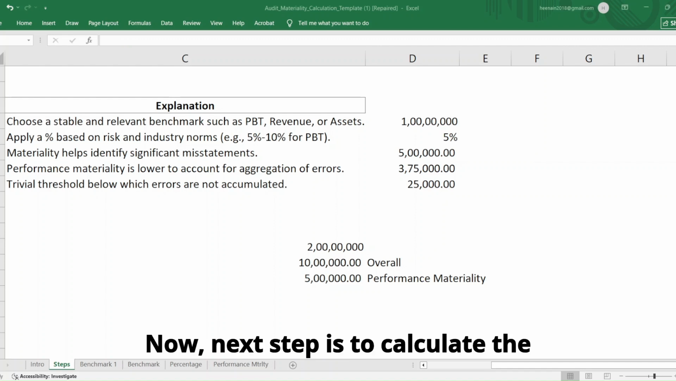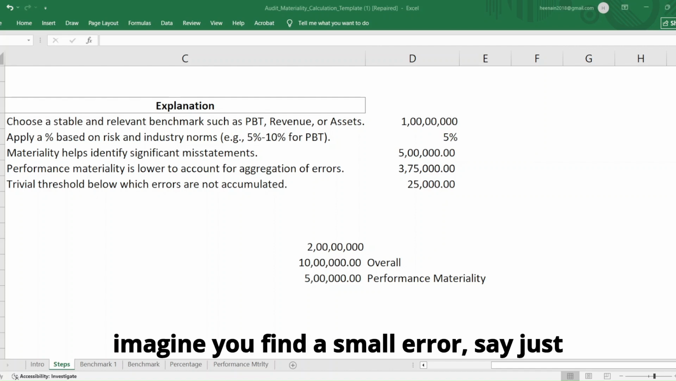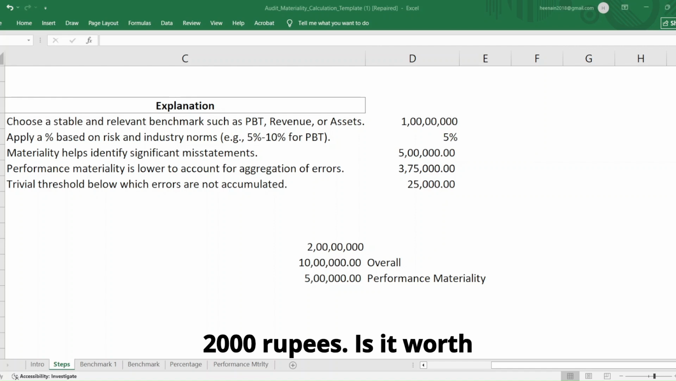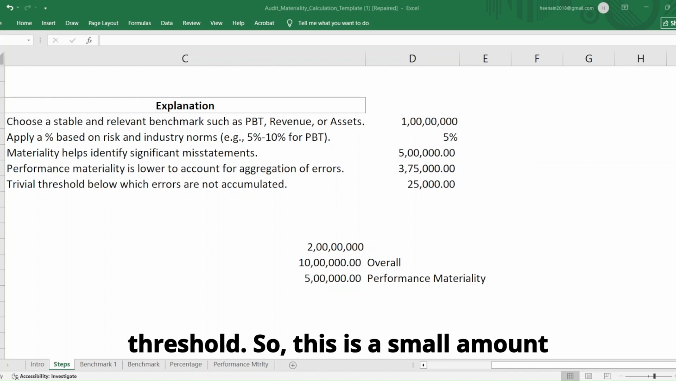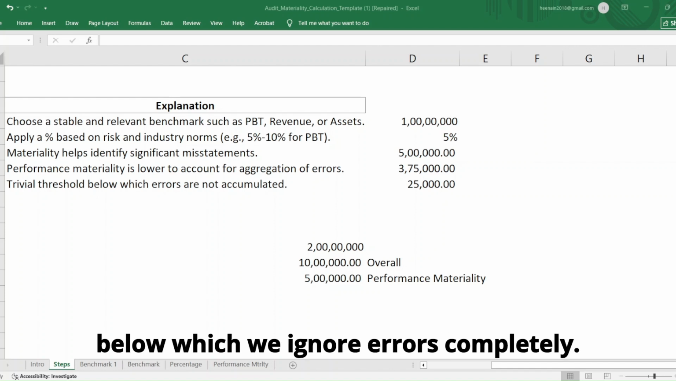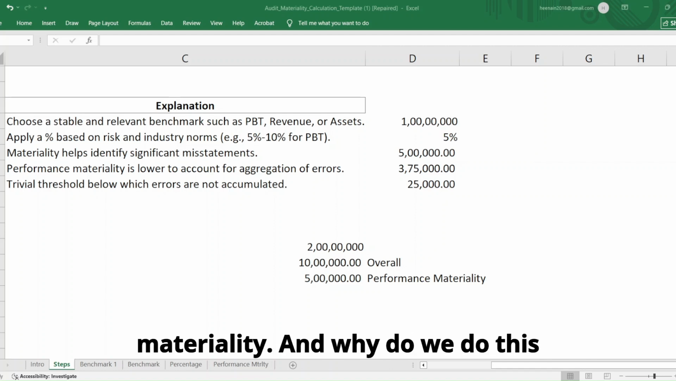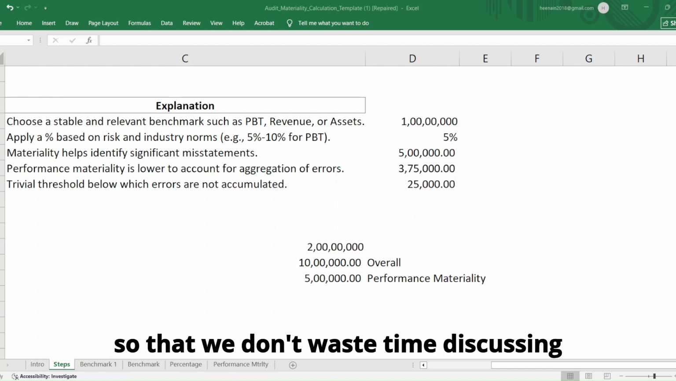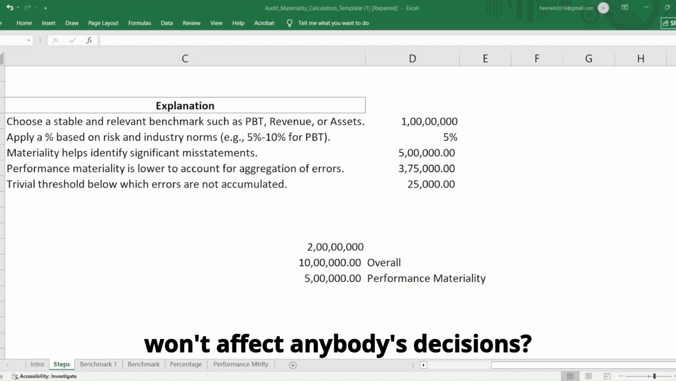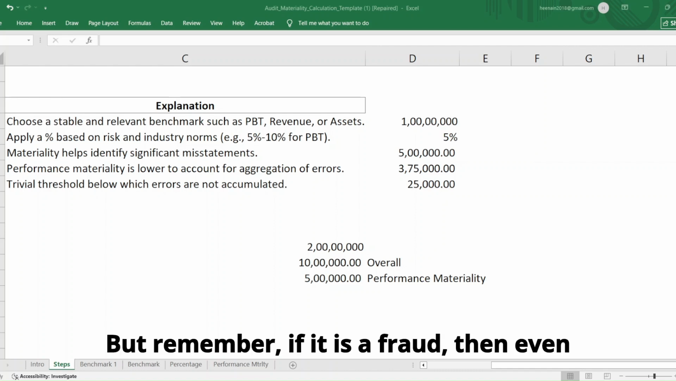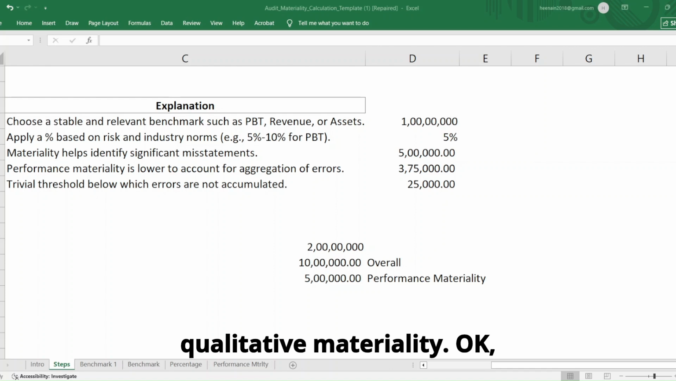Now next step is to calculate the clearly trivial threshold. Now imagine you find a small error, say just 2000 rupees. Is it worth reporting? Probably not. So that is why we set a clearly trivial threshold. This is a small amount below which we ignore errors completely. It could be 1% or 2% of the planning materiality. And why do we do this? So that we don't waste time discussing negligible issues with the client that won't affect anybody's decisions. But remember, if it is a fraud, then even 2000 might be material. So that could be qualitative materiality.